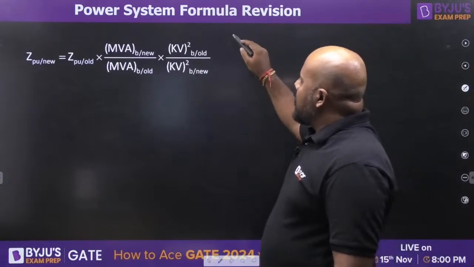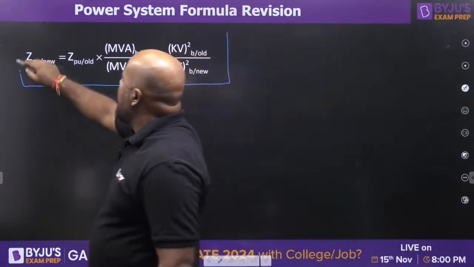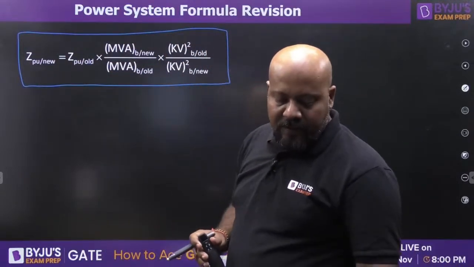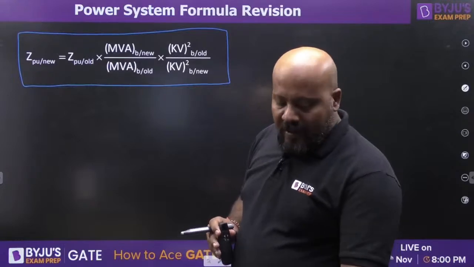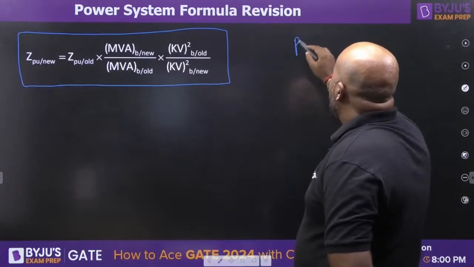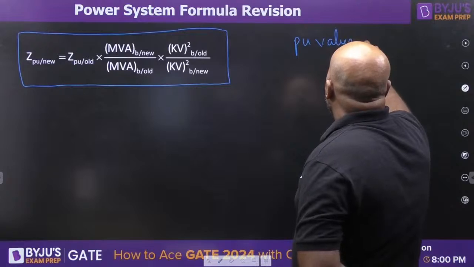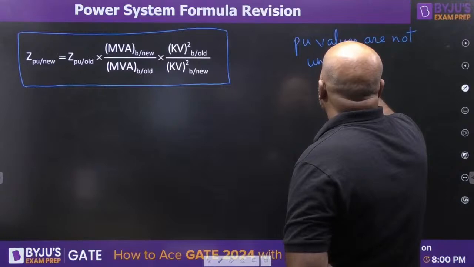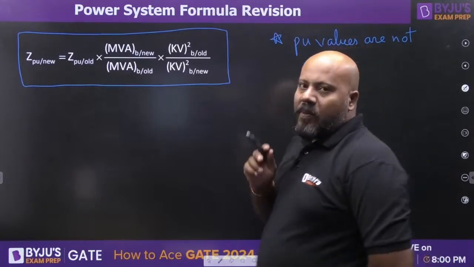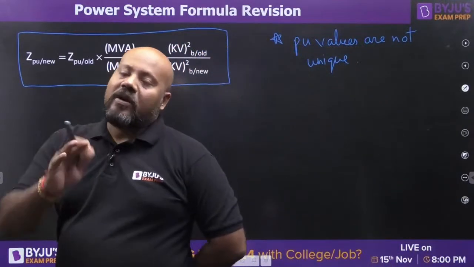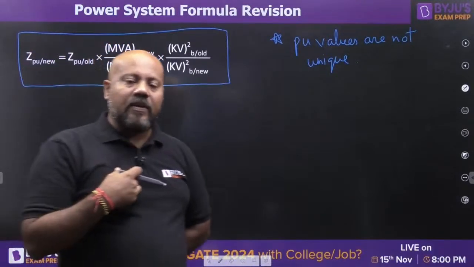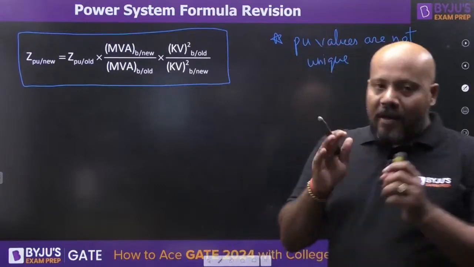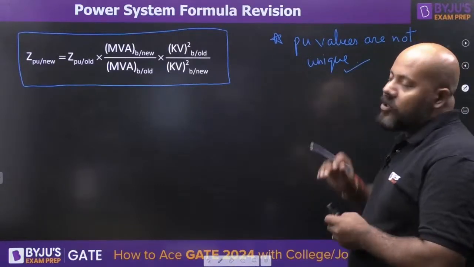Then we have another expression for relating the per unit value of the impedance in 2 different base systems, because you must be aware that per unit values are not unique. What is the meaning of this statement? The per unit value is going to be decided by the base you have chosen. If you choose a different base, your per unit value is going to be different, and that is why the per unit values are not unique.